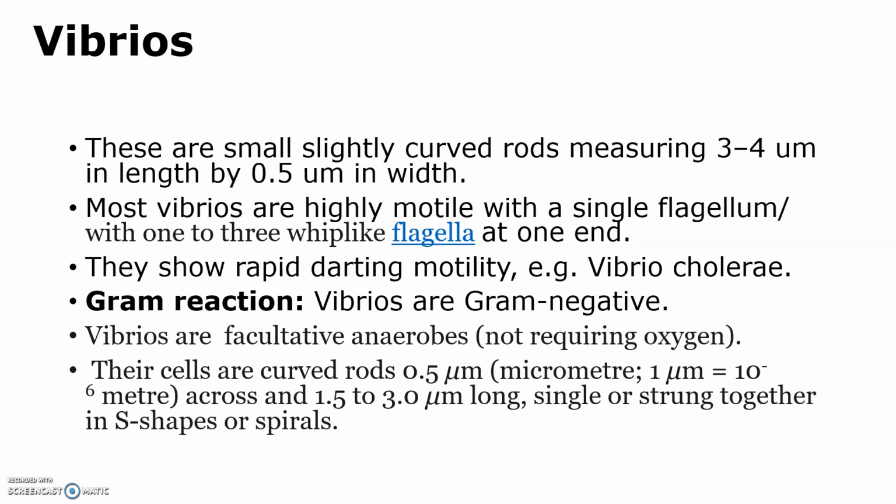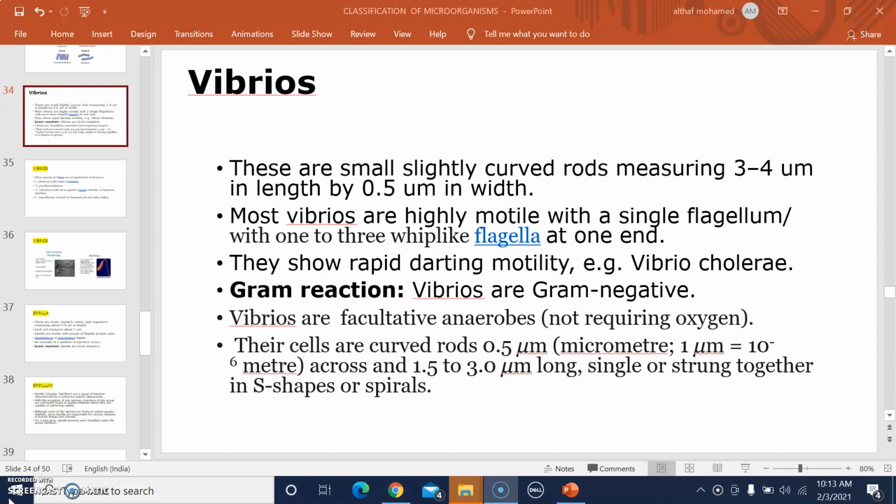Vibrios are small, slightly curved rods. They measure 3 to 4 micrometer in length by 0.5 micrometer in width. Most Vibrios are highly motile with a single flagellum, which is also known as a polar flagellum. The flagellum helps this organism to move from one place to another. It possesses 1 to 3 whip-like flagella at one end. That means they possess polar flagella.